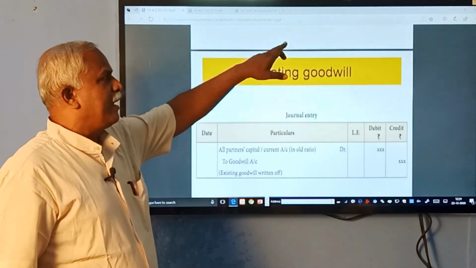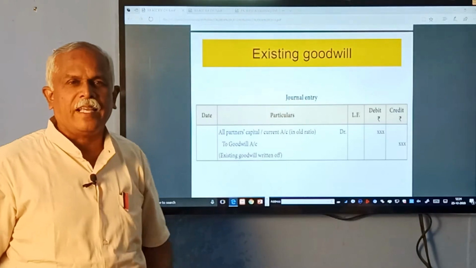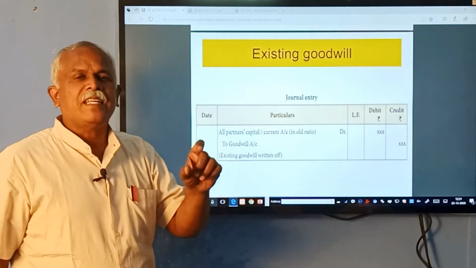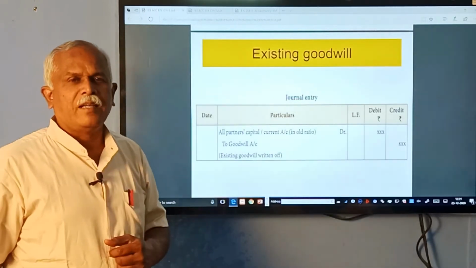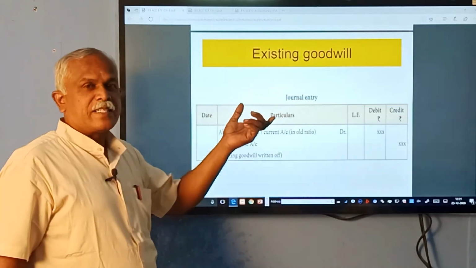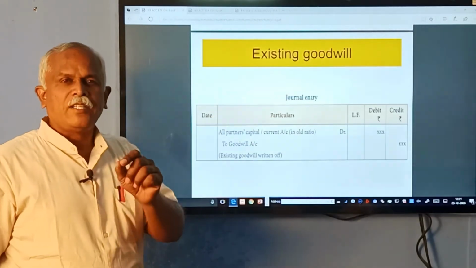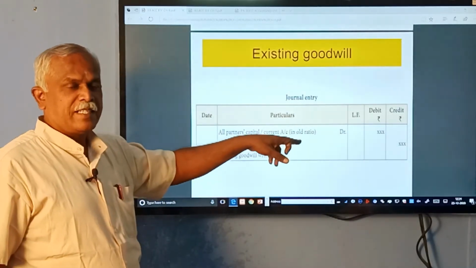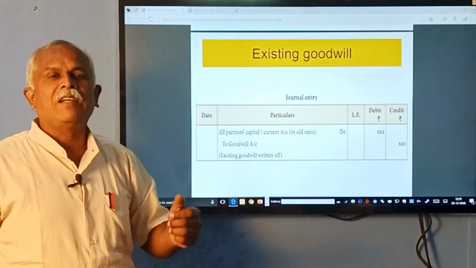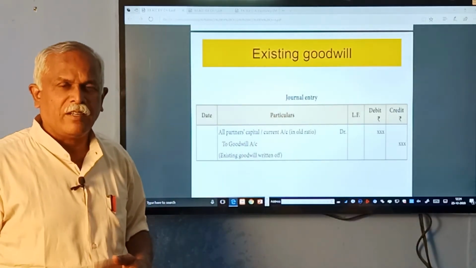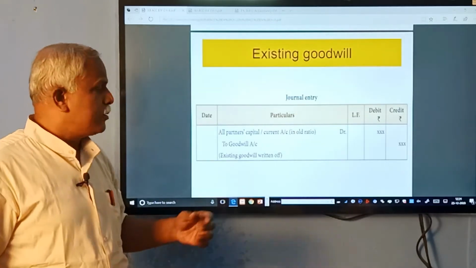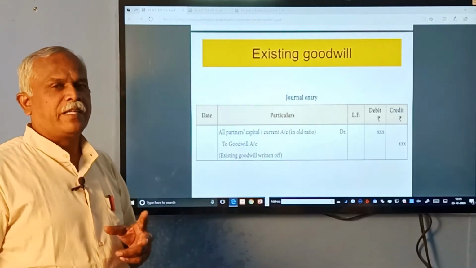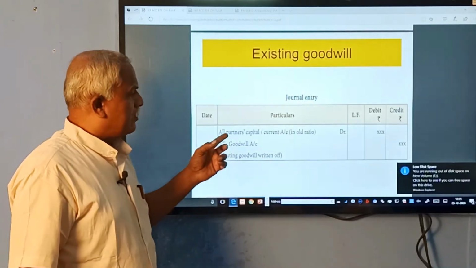If there is an existing goodwill already in the old firm, if there is a goodwill account in the balance sheet of the old firm, then how is it adjusted? It is to be written off or made 0. For that, all the partners' capital accounts are debited in the old ratio to the goodwill account. So, goodwill will be written off. It has to be written off. It is a fictitious asset. So, it is to be written off. Intangible but not fictitious. So, it is to be written off.